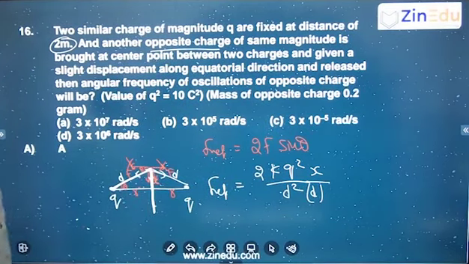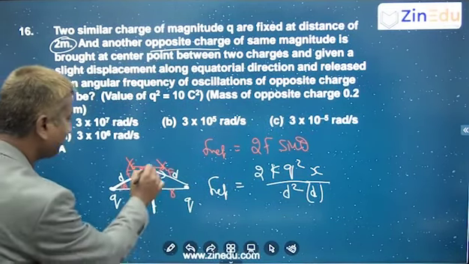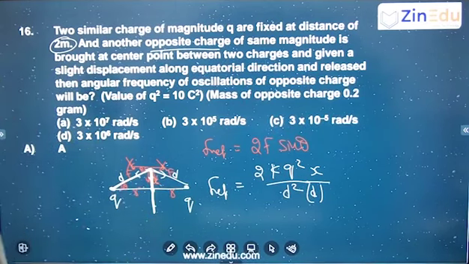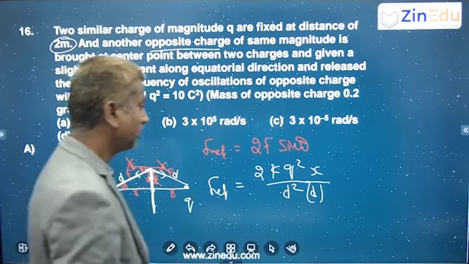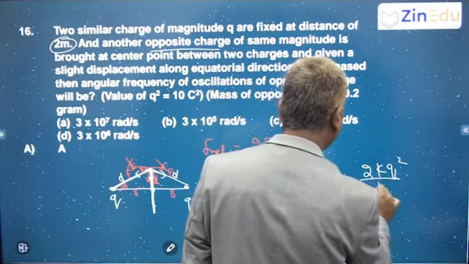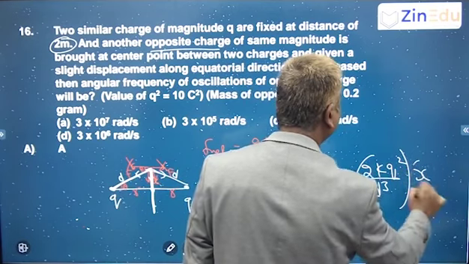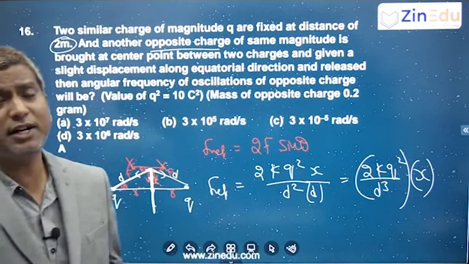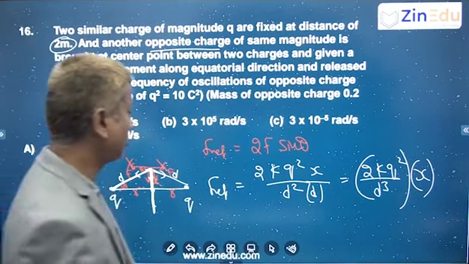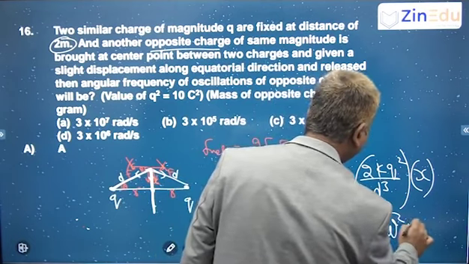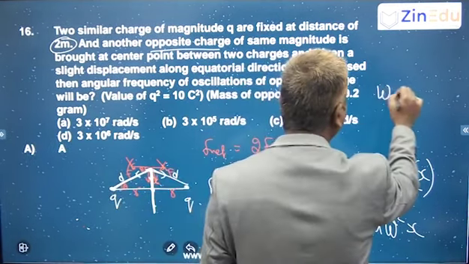But you are able to show that this net force is a function of x, the displacement of the particle from its mean position, so SHM, right? So you are able to show that 2kq square by d cube whole times x. Is it not the net force directly proportional to x? So definitely it's a condition of simple harmonic motion. So if you try to compare with m omega square into x, what is the omega value?